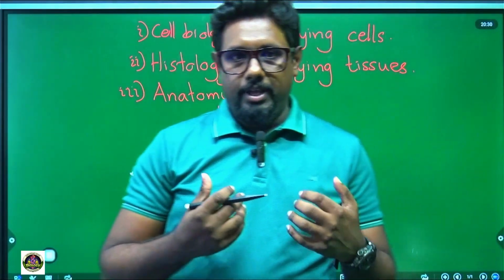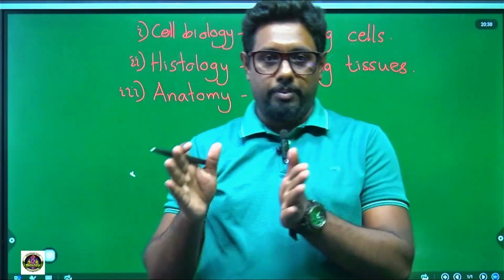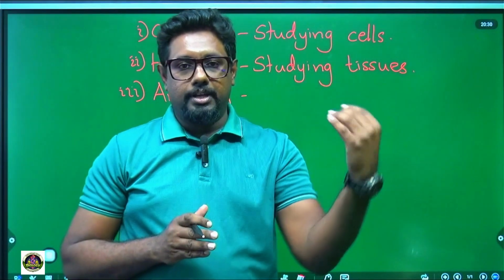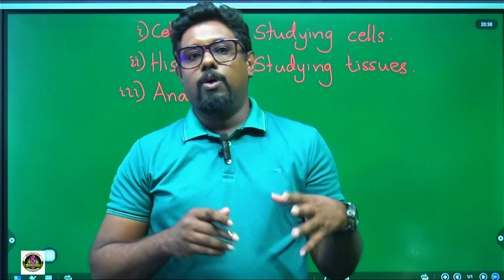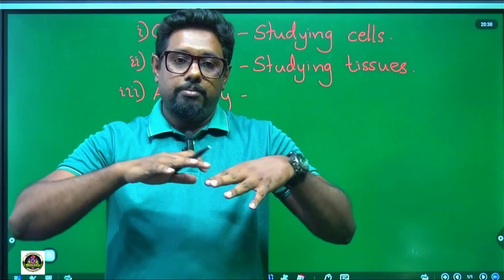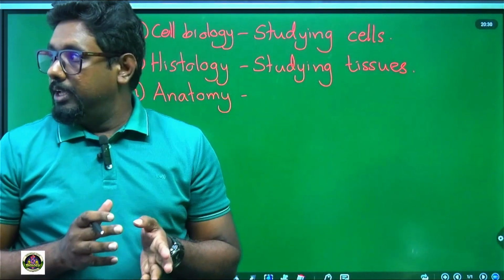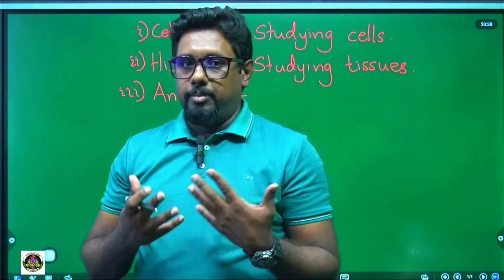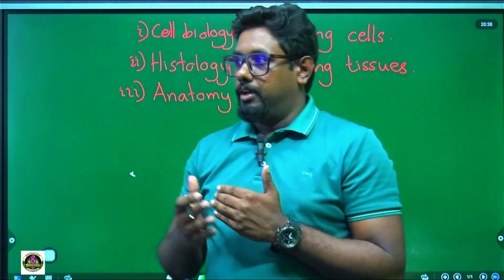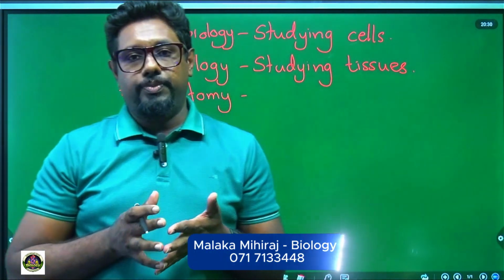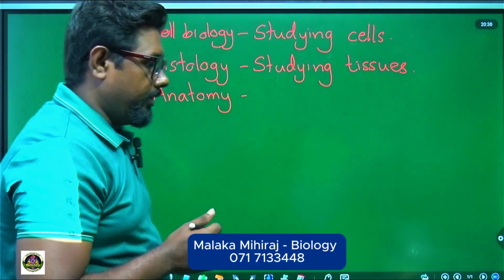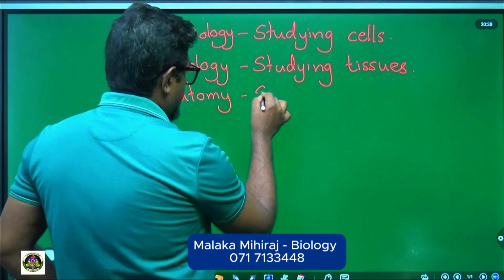We humans have a proper shape, and if we consider an elephant or fish, they have other shapes. So we have to study anatomy, or the studying of gross structure of the body.